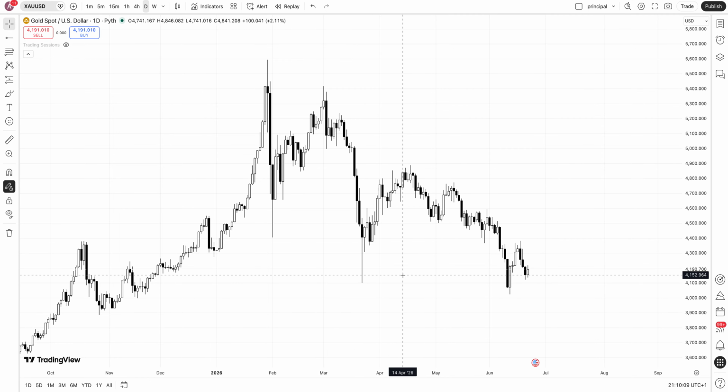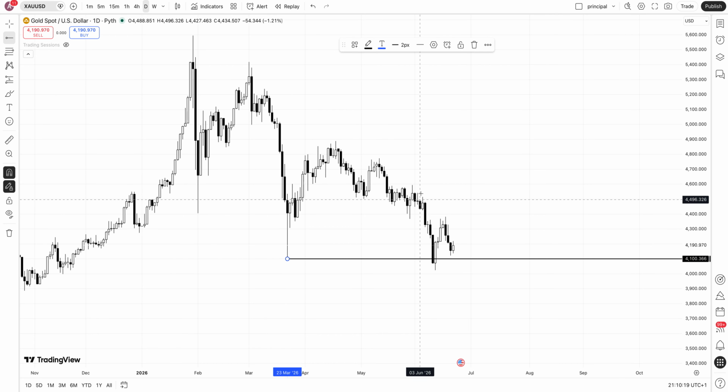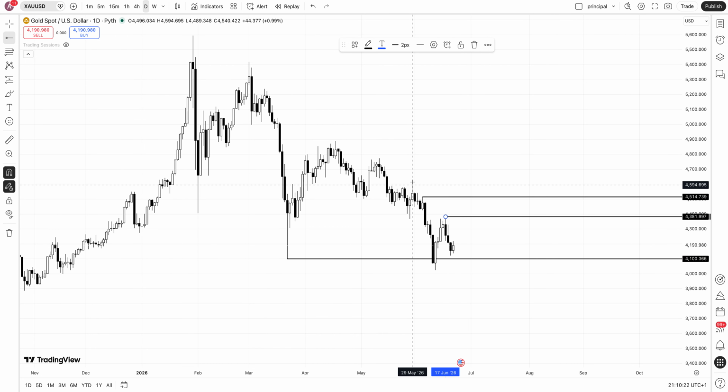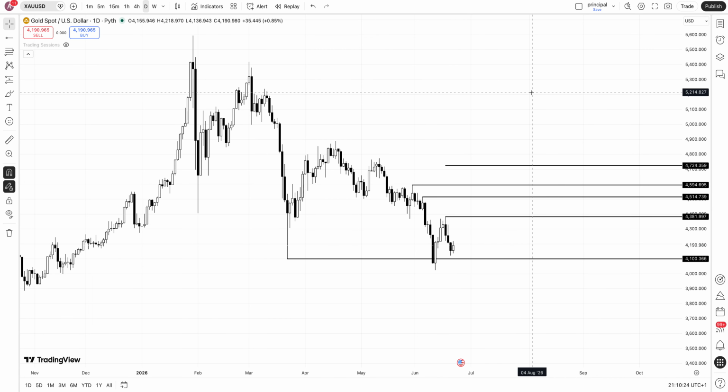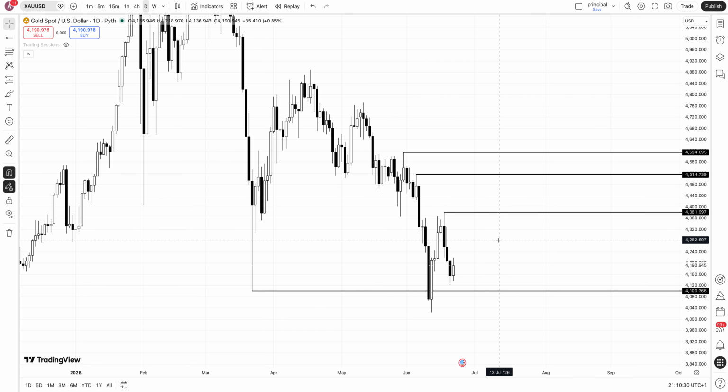So in this video I will basically say where I think the price on gold will go, and I will show you my important key levels for the week. So let's see what those levels are. The first one is this previous low that we had. We have this high, and this other high. I don't expect more highs or lows to be used this week and to be important. Those are the ones that I will keep an eye on.